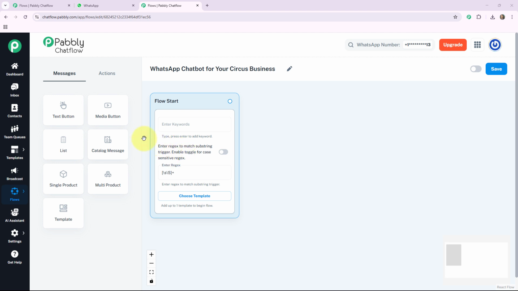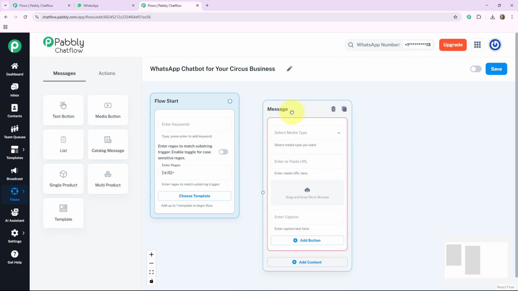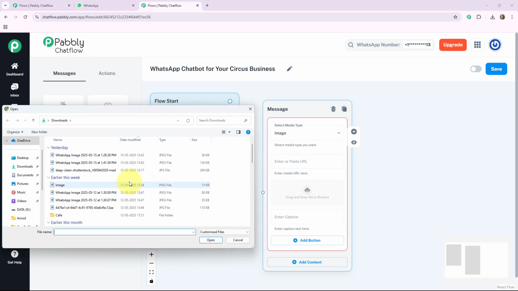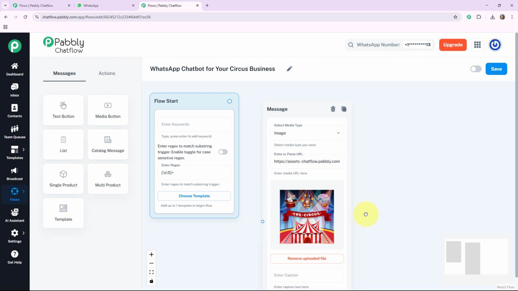Here I am writing one welcome message for my customer. For this, I'll click on this media button. It will provide me one message box where I can select media type as image and upload one image of my circus, because it sounds impactful and interesting for my customer, by clicking on this button and uploading it from my gallery. Here I uploaded.